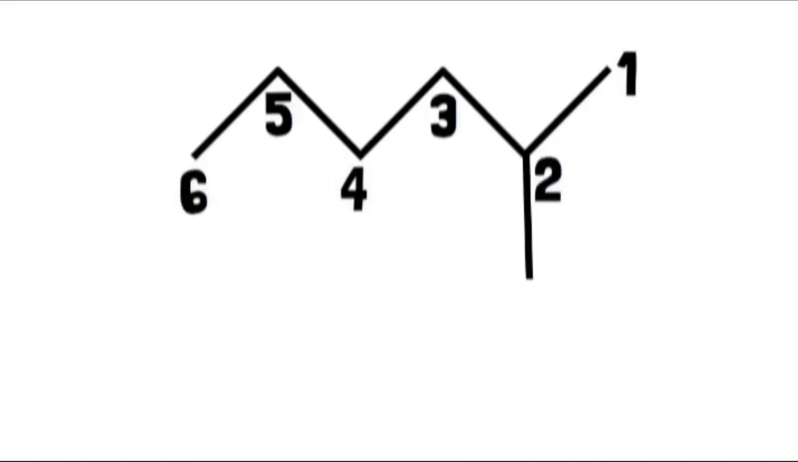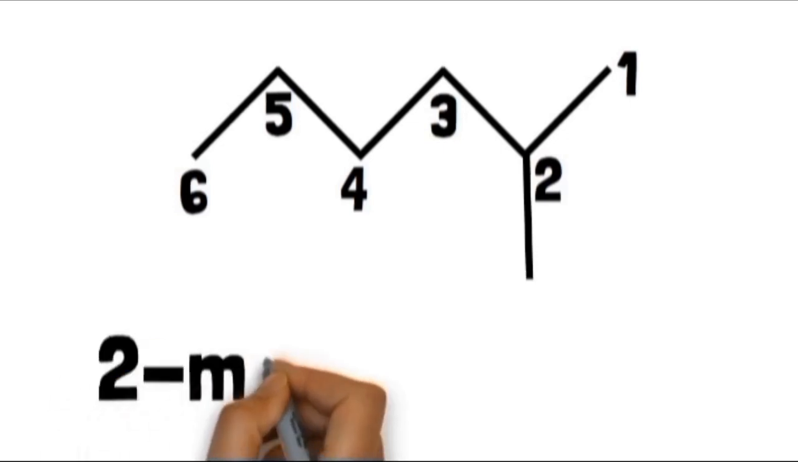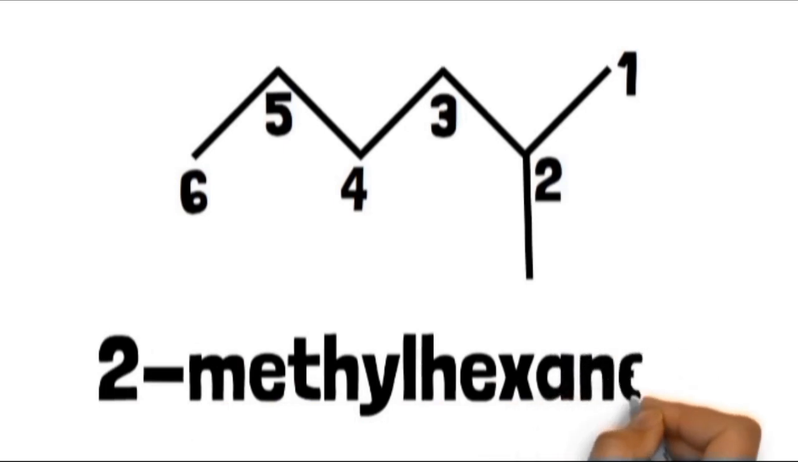We have a methyl on carbon 2, and the parent chain contains 6 carbon atoms, so the name of this alkane is 2-methylhexane. Note, you need to use a hyphen to separate a number from a word, and there is no space between methyl and the hexane.